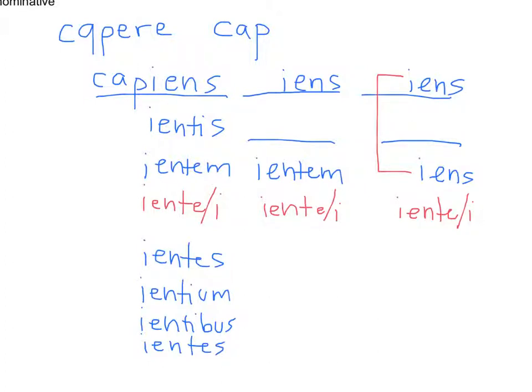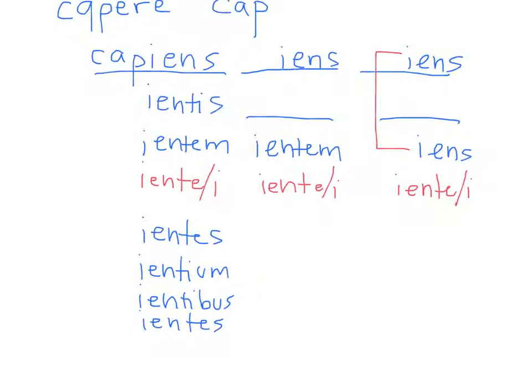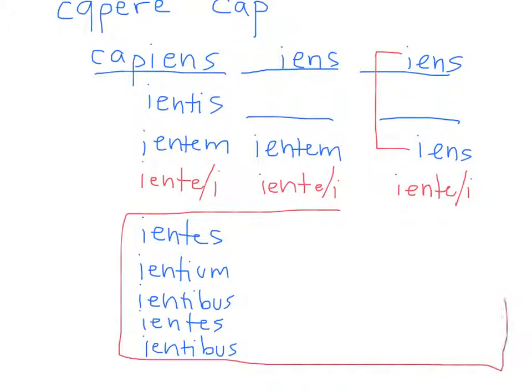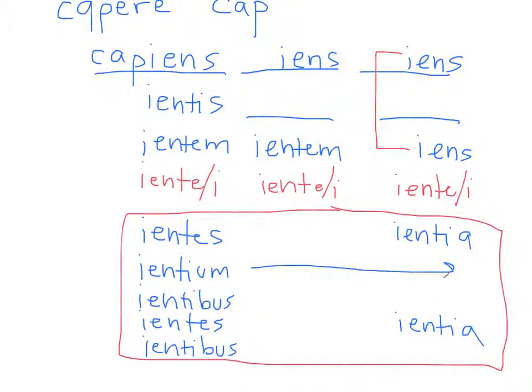I ran out of space. And that's the same for the masculine and the feminine. The neuter is mostly the same, but you add IENTIA for the nominative, and therefore IENTIA for the accusative. Otherwise, they share the same forms.